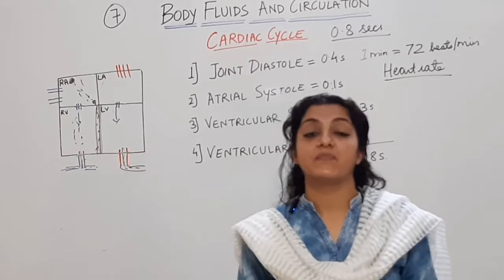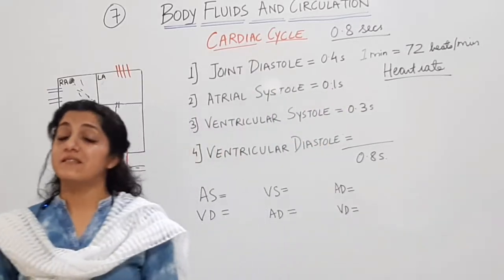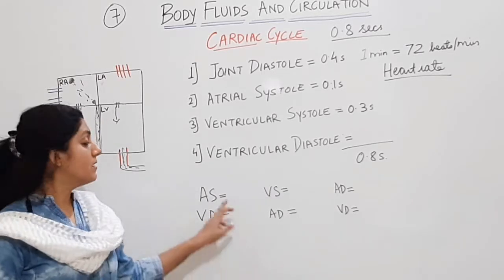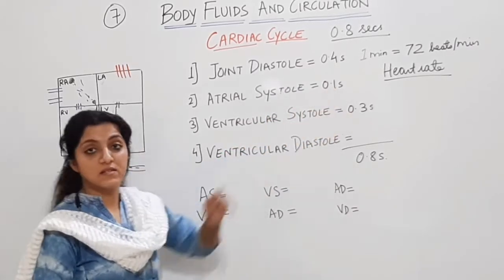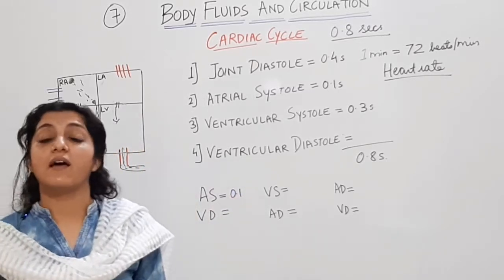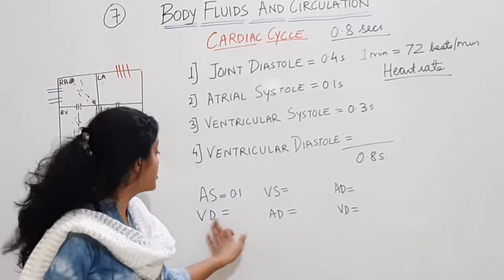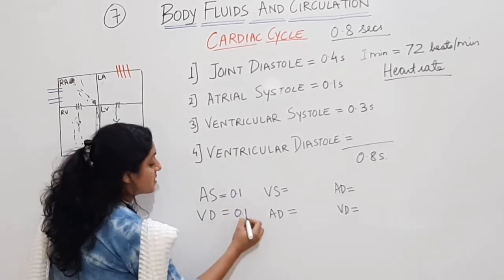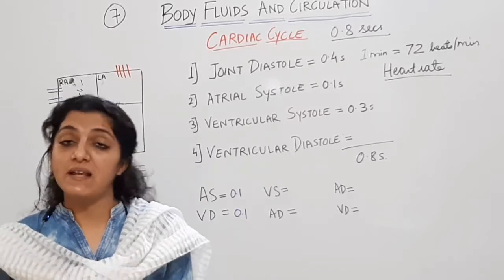Are you getting me? फिर से सुनो. Go back to the video and listen to it again. Okay. Just listen to me very carefully for all these values over here. When atrial systole is going on, atrial systole का duration is 0.1 second. When atria are contracting, that time ventricles relaxed है, means ventricular diastole चल रहा है, VD I have written. So this and this duration is coinciding. Atrial systole के time पे ventricular diastole चल रहा है, simultaneously होता है ये.